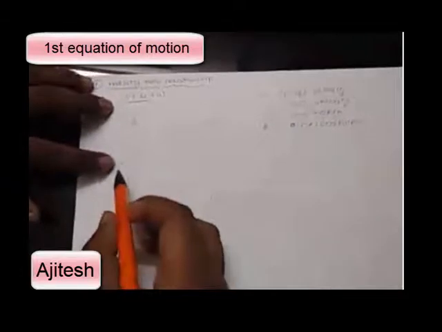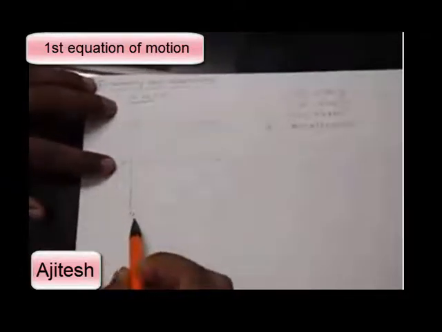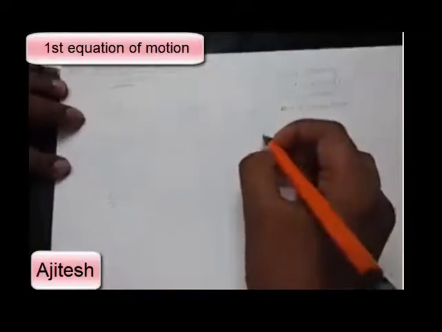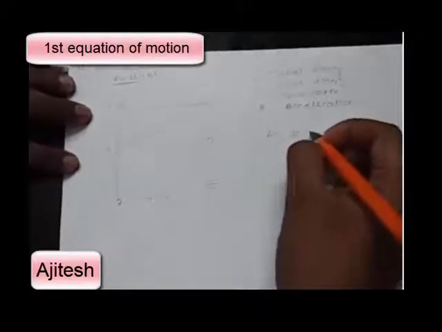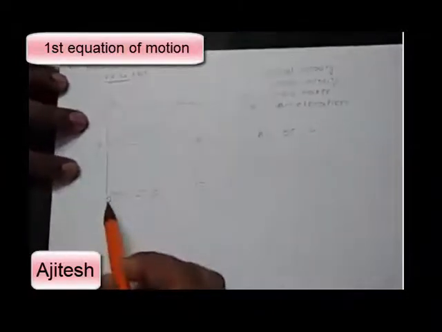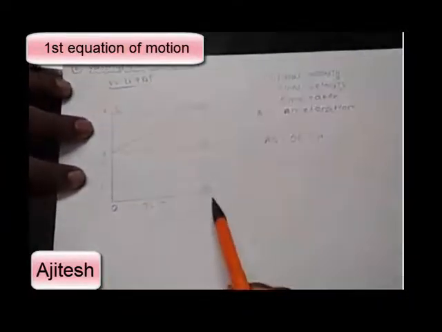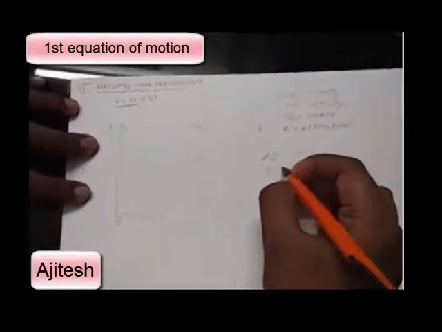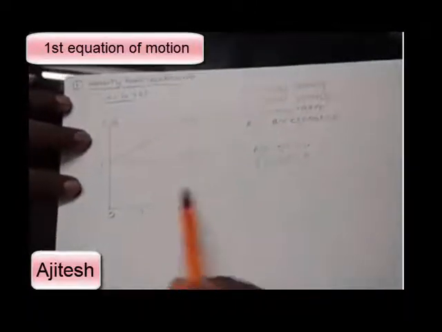Ma'am, so here AO and DC is initial velocity. Very good. EO and BC is final velocity. Very nice. OA and AD is time taken.